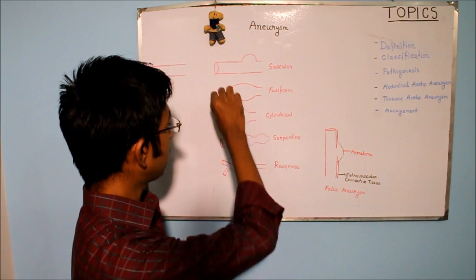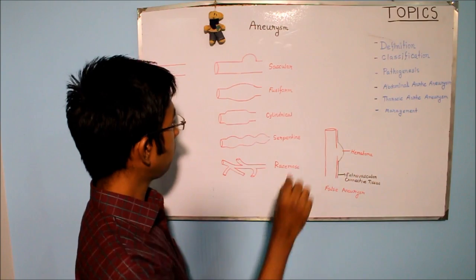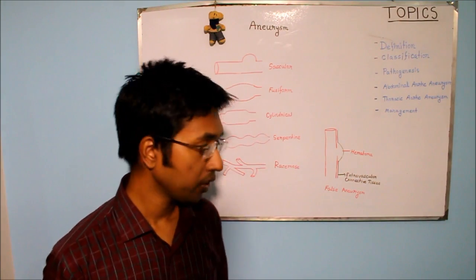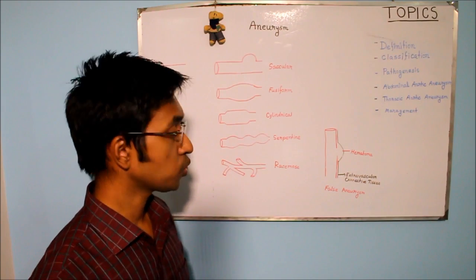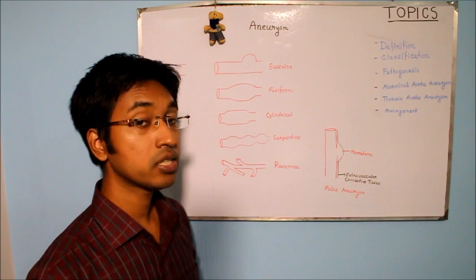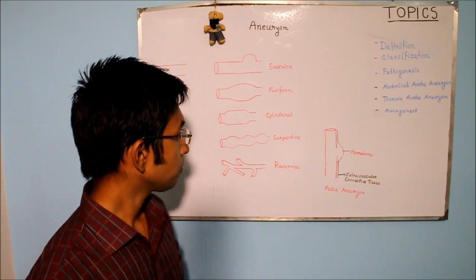So that is making a fusiform shape, and that's why it is called fusiform aneurysm. This type of aneurysm will also vary in diameter, and they can be up to 20 cm in diameter.